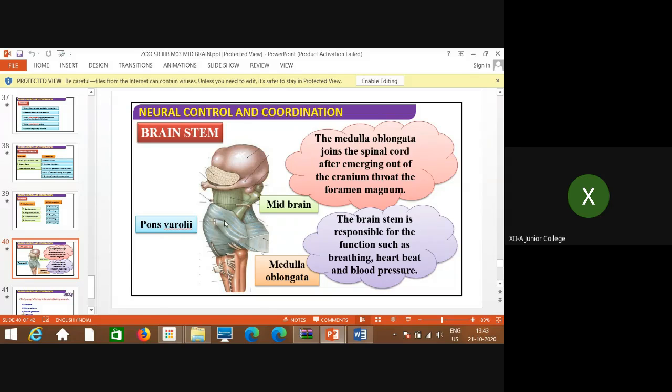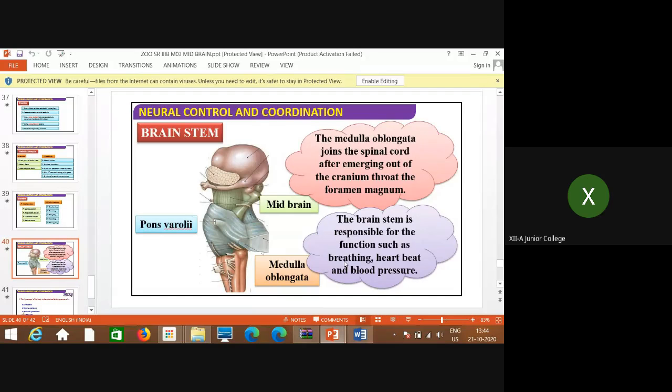So it joins the spinal cord after emerging out of the cranium. Cranium is what? Brain box. It comes out of the brain box and joins the spinal cord. This part emerges out of the cranium, the brain box, through the foramen magnum. That is the tubular structure area. That is foramen magnum. And the brain stem is responsible for functions such as breathing, heartbeat, and blood pressure.